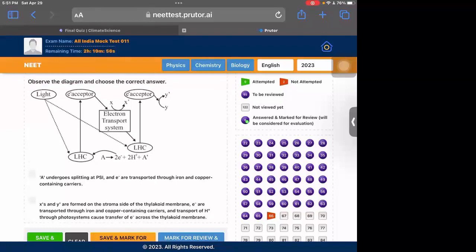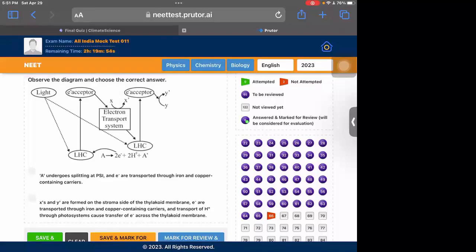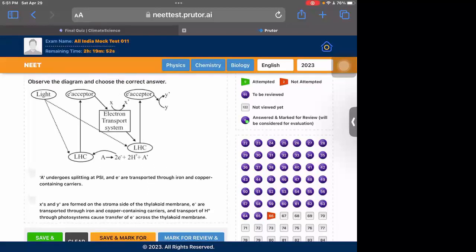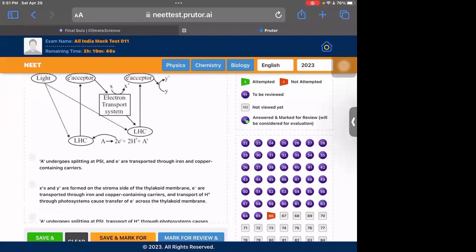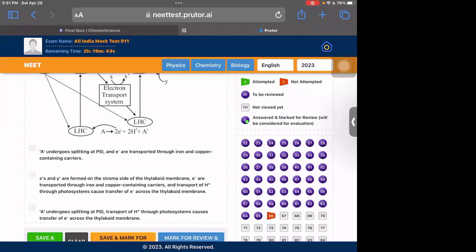A undergoes splitting at PS1. Splitting of water occurs in PS2, not in PS1. That's wrong. Similarly, option 3 is also wrong, because here also they are saying it undergoes splitting at PS1, which is wrong.